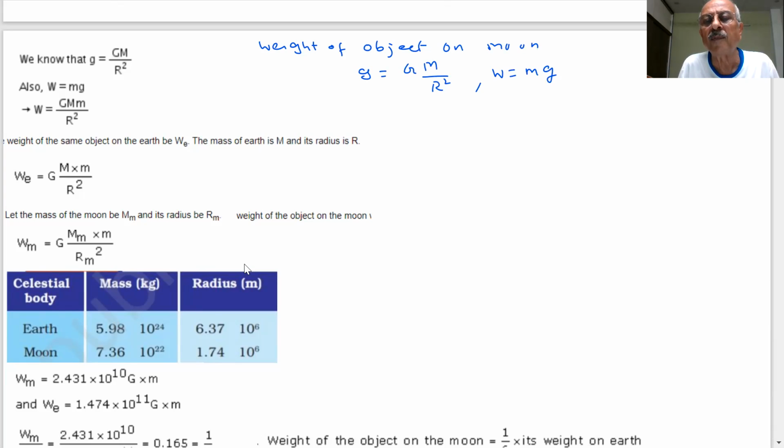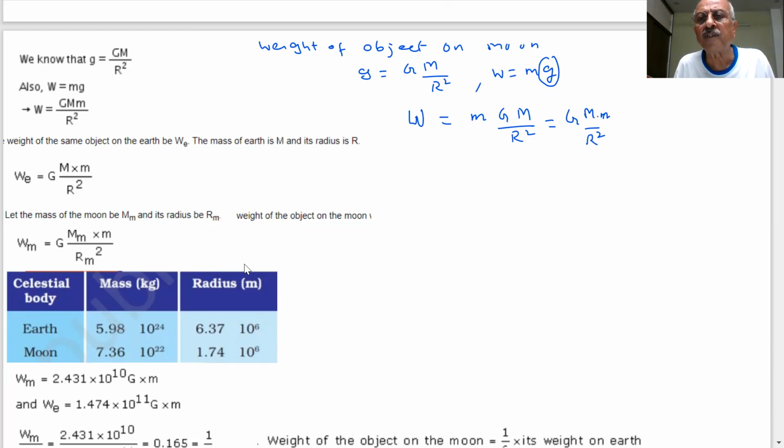So if this is my weight and I put the value of g from here, what will I get? m into GM by R square. Is it correct? So I may simplify it: W equals G M m by R square. Is this correct? Yes, sir.